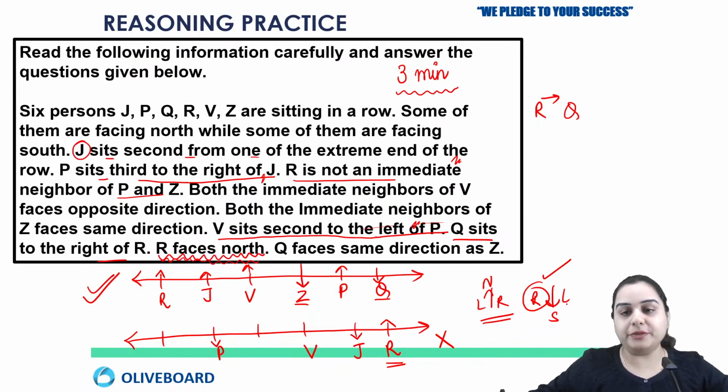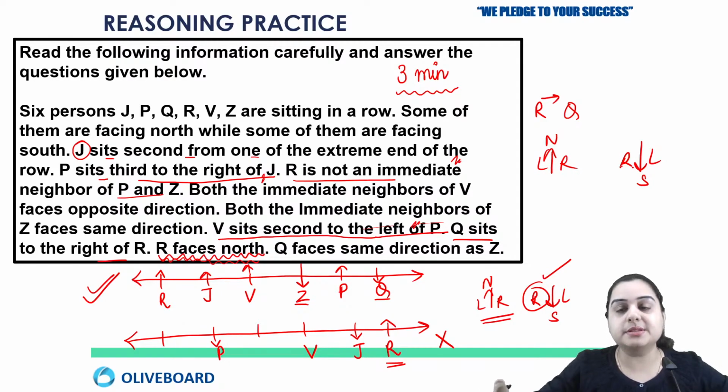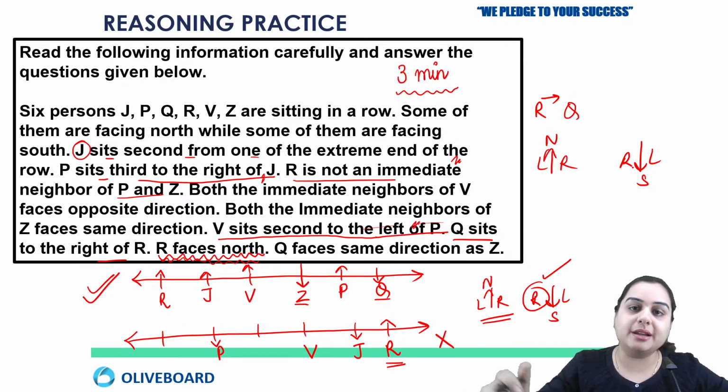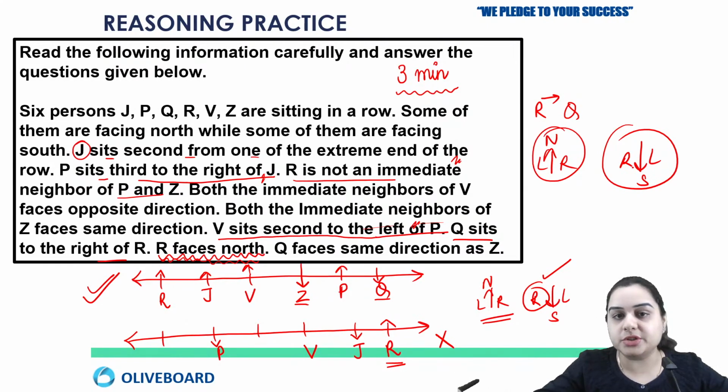So you have to use this symbol to make your solution fast and accurate, because the maximum mistakes made in sitting arrangement are of left and right turns. By mistake you take right as left and left as right. So to avoid this mistake and also increase the speed of solving, you should make the symbol of north facing and south facing, so that you can see where is the left turn and where is the right turn, and you can solve fast. So I hope this is clear.